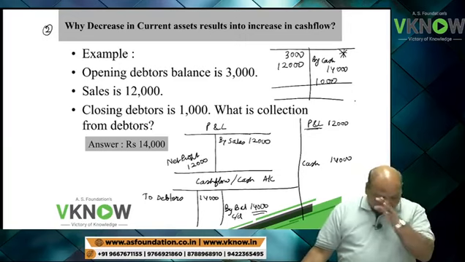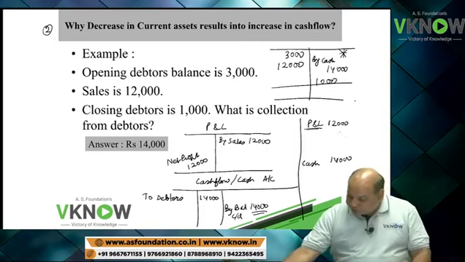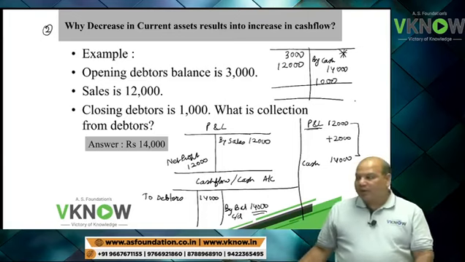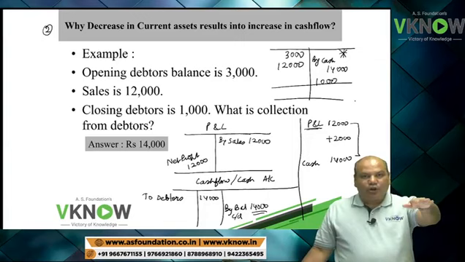Now, what is the difference between these two? 2,000.